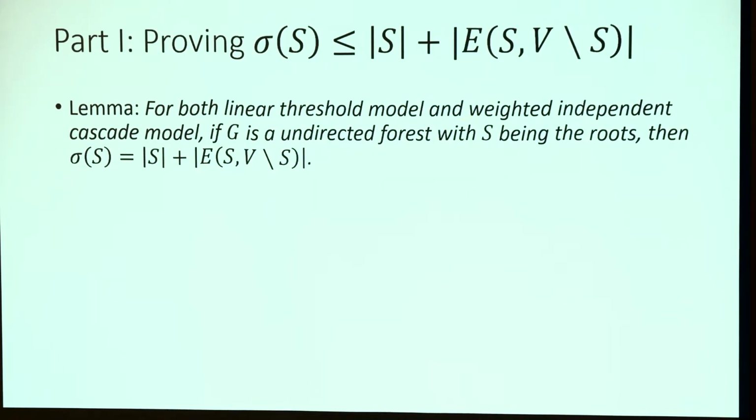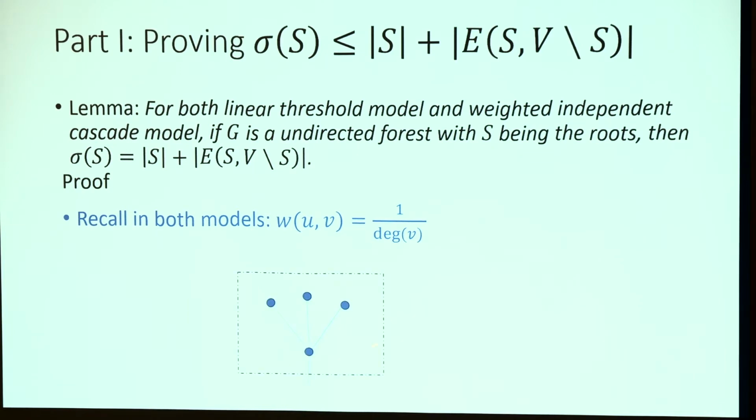Firstly, I'd like to prove a lemma for the linear threshold model and the weighted independent cascade model. If G is an undirected forest with S being the roots, then sigma S is exactly this upper bound. The proof is simple. Recall that the weight of an edge is 1 over the degree. So consider this part of the graph where we have 3 leaves and 1 internal node, and suppose the vertex outside connecting to this node is already infected.